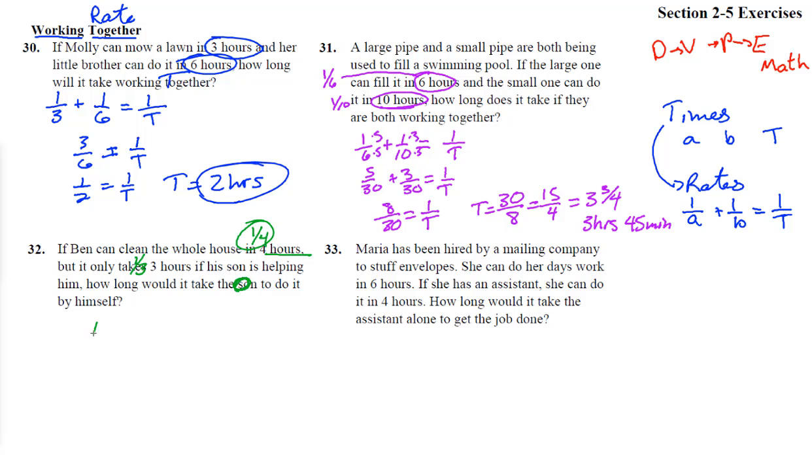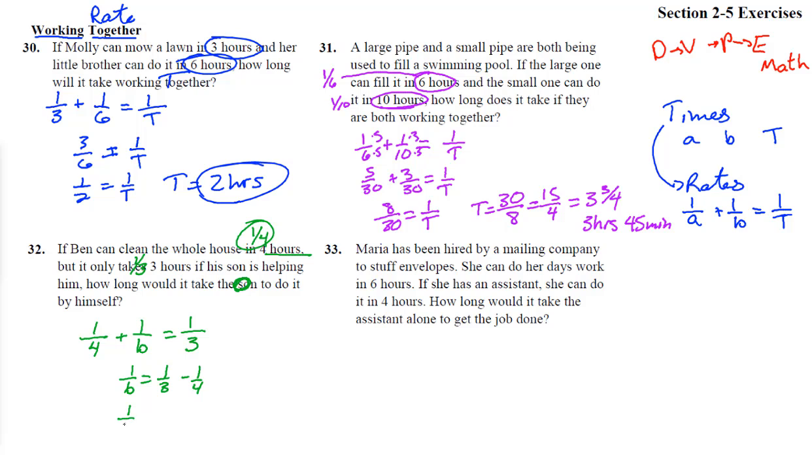So we have 1 over Ben plus 1 over his son. We don't know what that is. Let's call it B. It has to equal the rate of the total time together, which is 1/3. There we go. So 1 over B is going to be 1/3 minus 1/4.